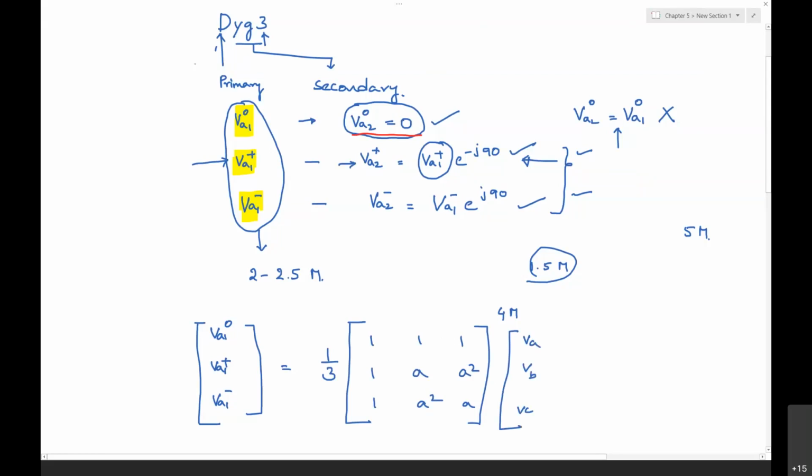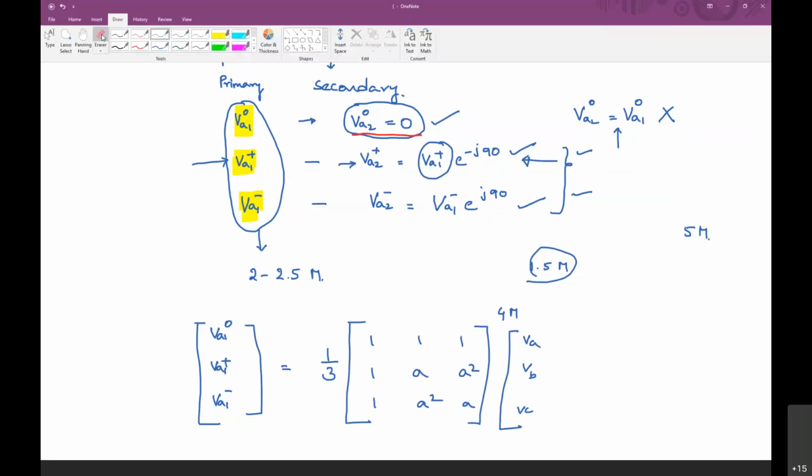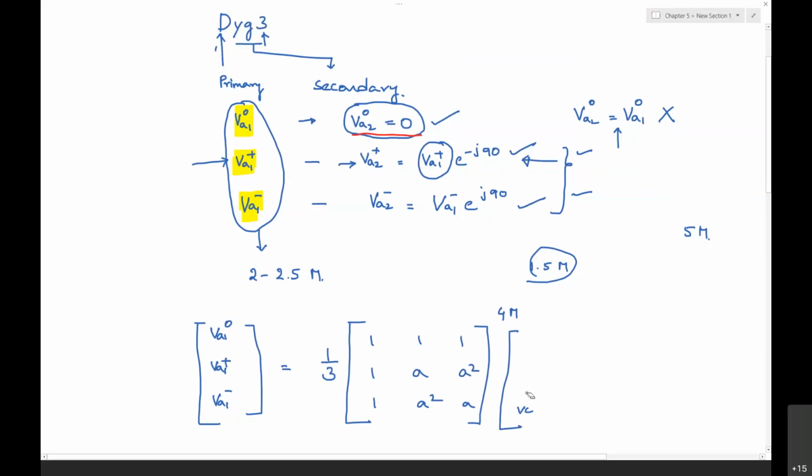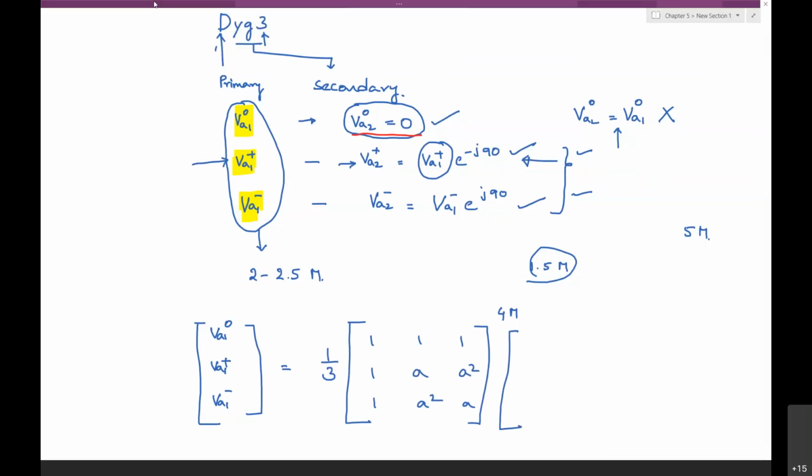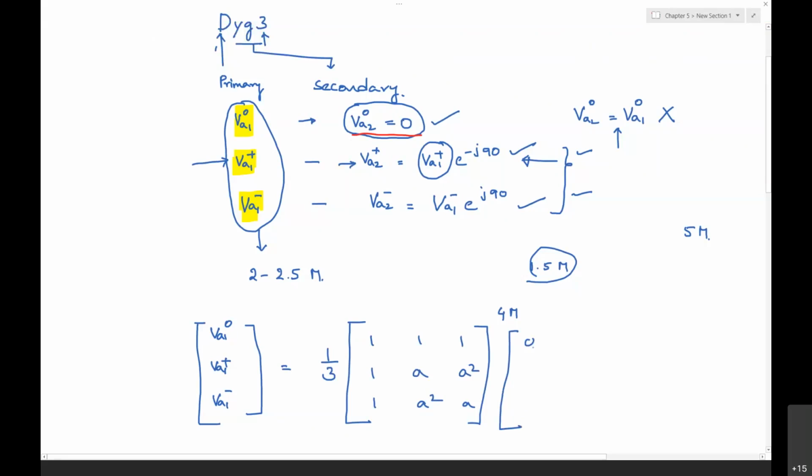You can directly substitute those voltages here as 0, 1 at an angle of minus 120 degrees, and 0.